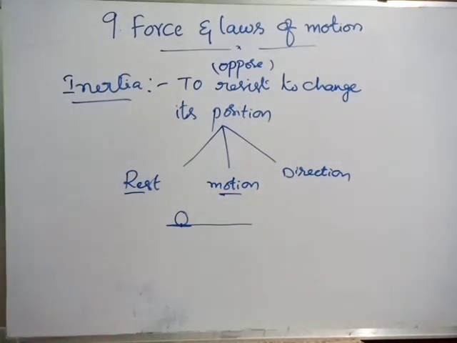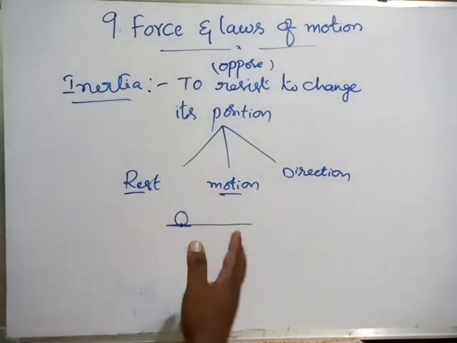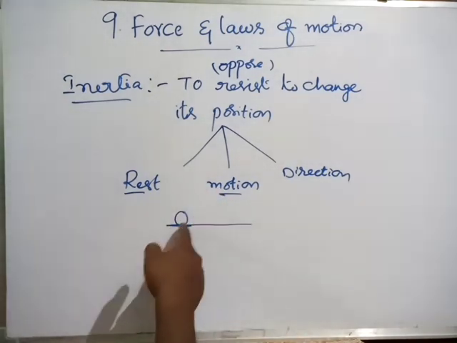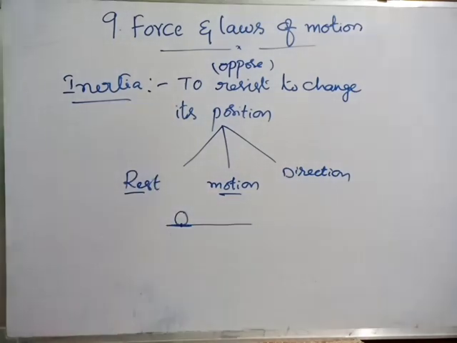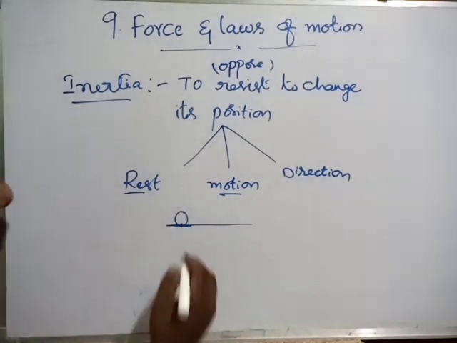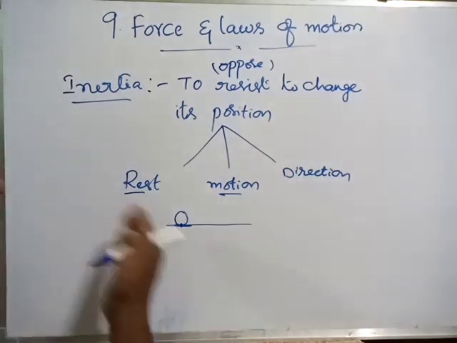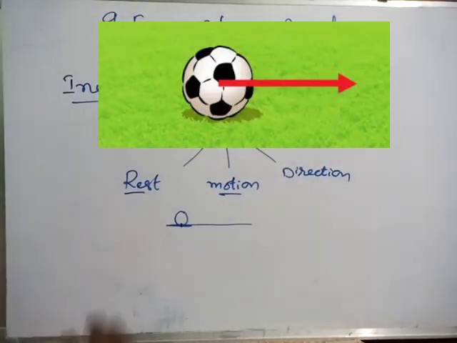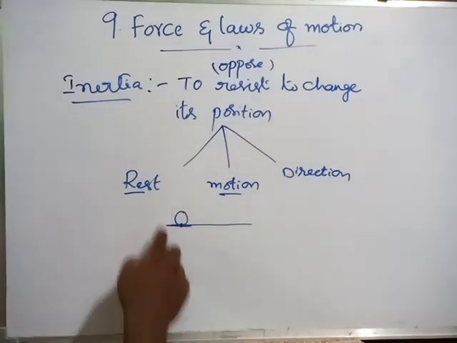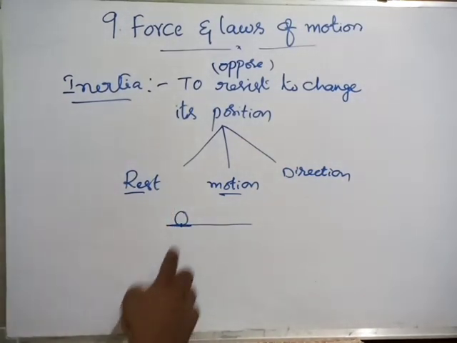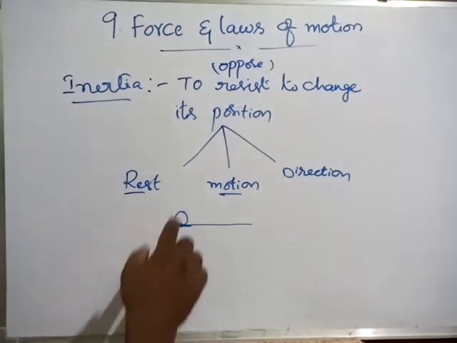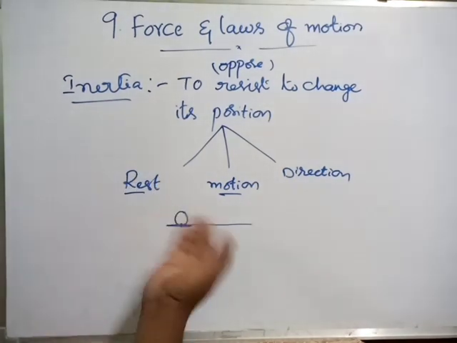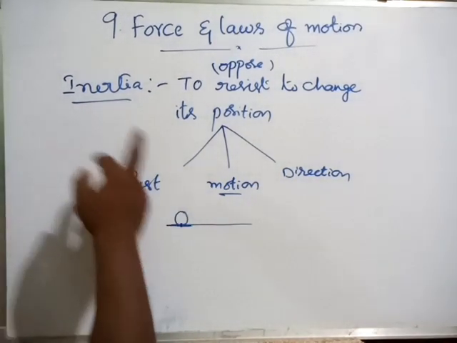Only because of external forces will the motion of this body stop. Otherwise, if the surface is frictionless, definitely the ball will go in the same direction. So this object is in motion and opposes a change in its position. That is called inertia of motion.